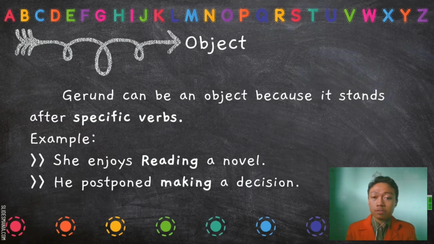The second function is gerund as an object. Gerund can be an object because it stands after specific verbs. Before we go to the example of gerund as an object, first I will explain the specific verbs, or gerund verbs.